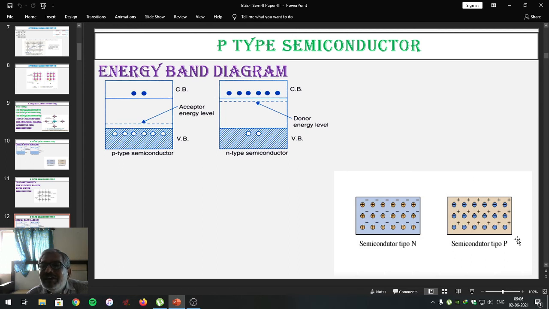A p-type semiconductor contains the majority charge carriers as holes along with the negative immobile ions. Immobile means unable to move because they are bulky, along with some electrons as minority charge carriers.